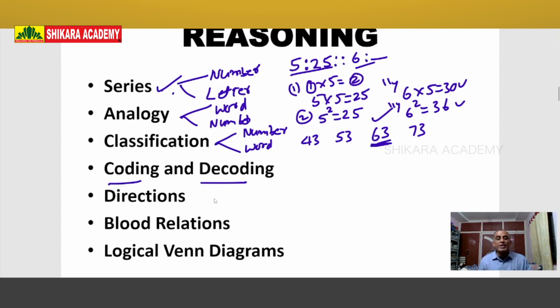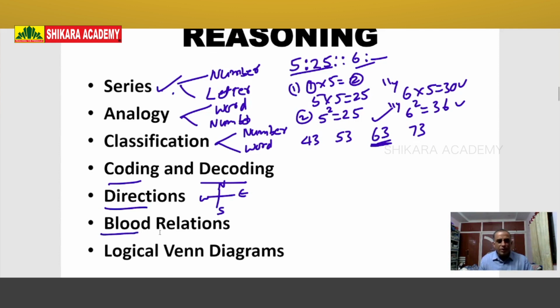Then next one is directions. You know what is north, east, west and south. So if you know these directions, then this topic is very easy. Only one thing, we should write the answer with explanation. And in directions, the diagram is also very important. Without a diagram, we are unable to find the answer. So in directions, first draw a diagram, then find the answer.